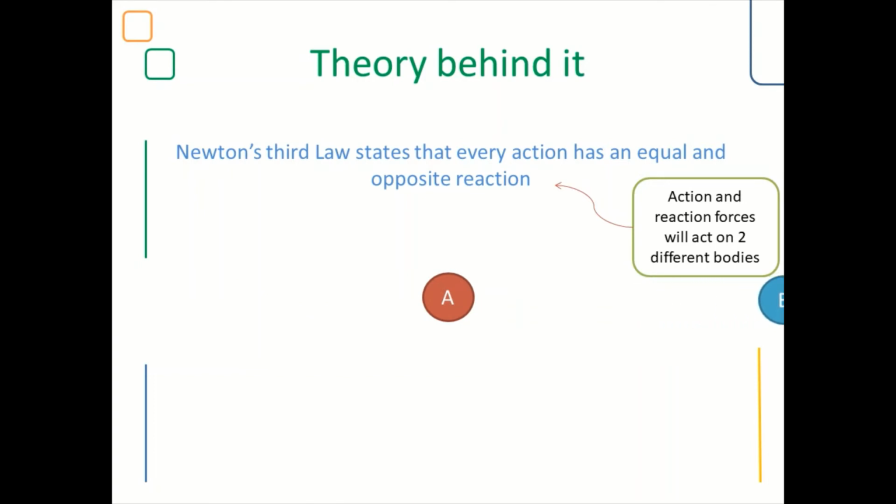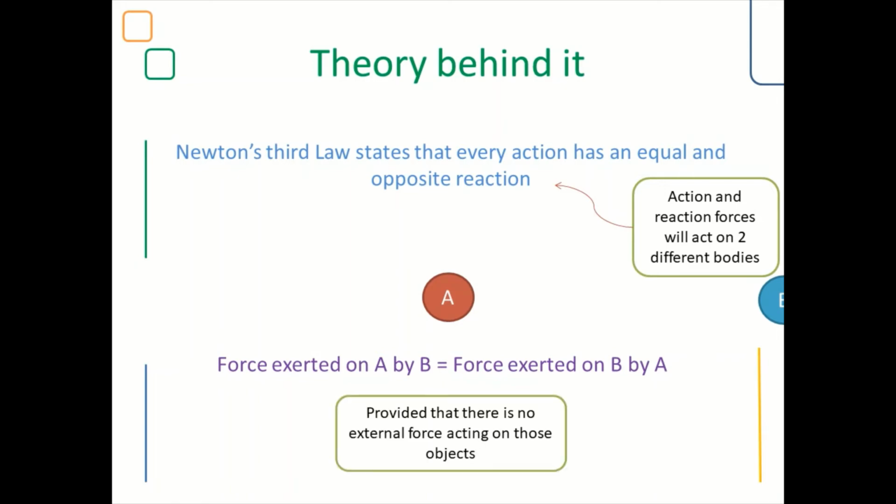We have two bodies, A and B, in which A is initially in motion and B is initially at rest. Now A is at rest and B is in motion. From here we can say that the force exerted on A by B equals the force exerted on B by A, provided that there is no external force acting on those objects.